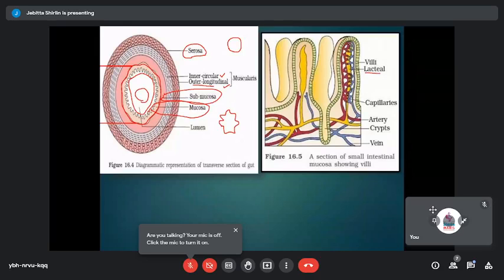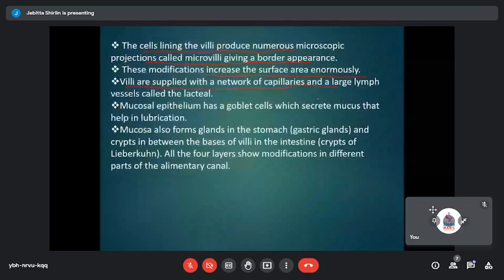That is what is called the lacteal. Also, when you look at the mucosal epithelium, there are important cells called goblet cells. These goblet cells are required for the synthesis of mucus, which helps in lubrication as well as in protection from the digestive enzymes.